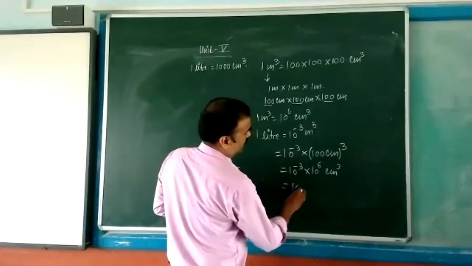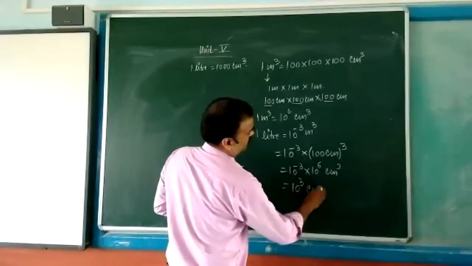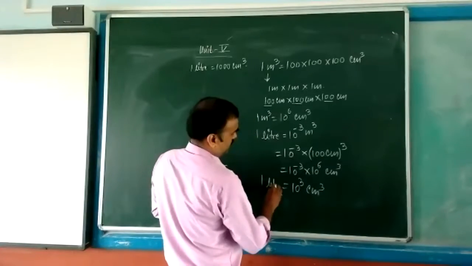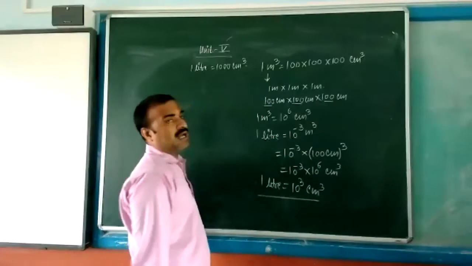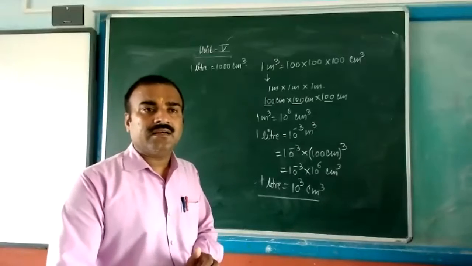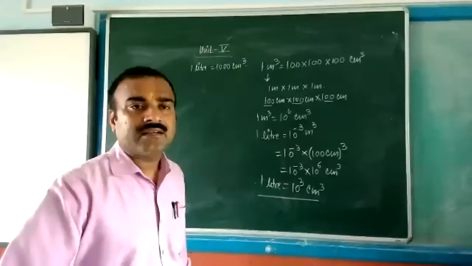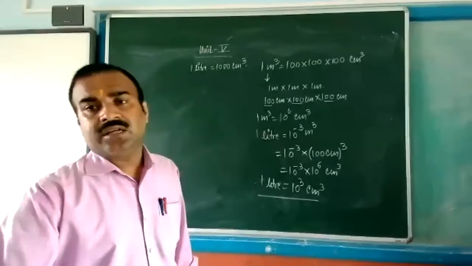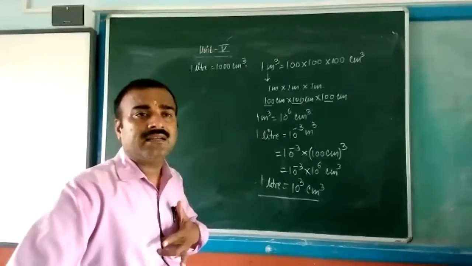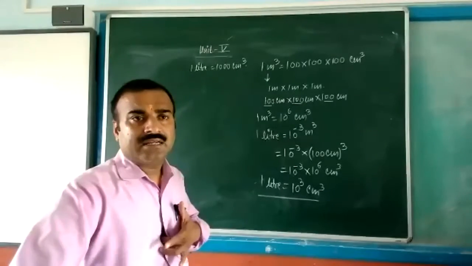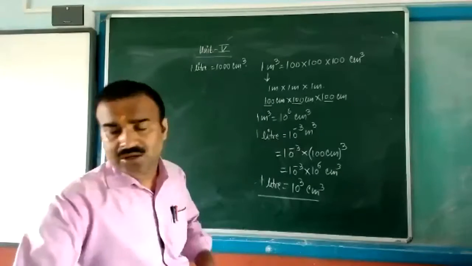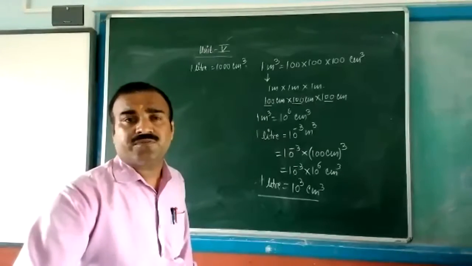So what is that? 10 to the power of 3 centimeter cube. Okay, Sunil? Any other doubt? Now see the next one, measurement of mass.